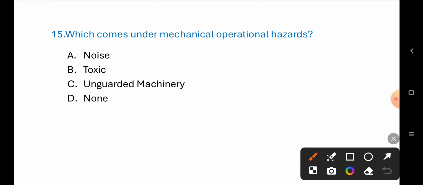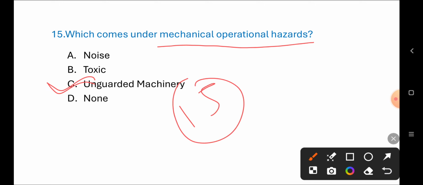Which comes under mechanical operation hazard? Noise, toxic, unguarded machinery, none of these. Correct answer is C. Unguarded machinery. Student, these are the 15 most important questions for SSCL exam.